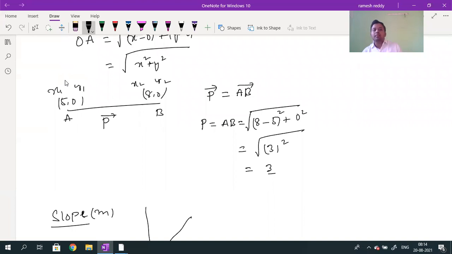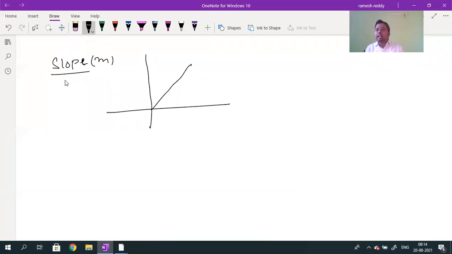What is the meaning of slope? Slope, in Kannada, is called as valu. Now let me consider this OE. OE is one straight line. What is the angle made by the straight line with the horizontal? If the angle made by the straight line with the horizontal is theta, so this is theta. Then what is the slope formula?